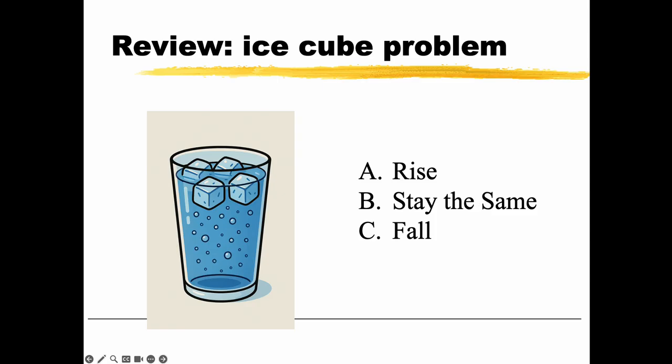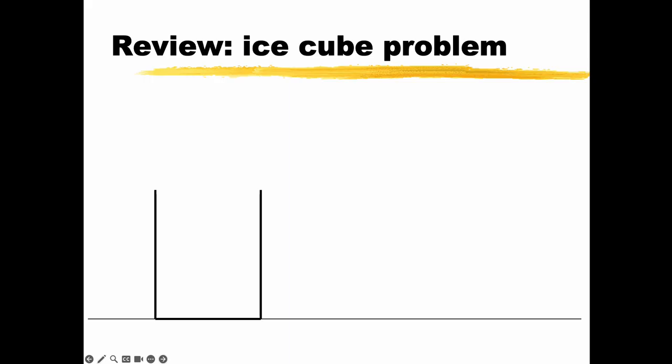Buoyancy has the answer to this. First, the ice is floating because the frozen water is less dense than the liquid water around it, so it floats a little bit. And in order for it to float, the ice must be displacing its own weight in water. So if I pulled the ice cubes out and didn't let them melt, the water level would drop. But we have the ice cubes in there. But anyways, so now here we go.